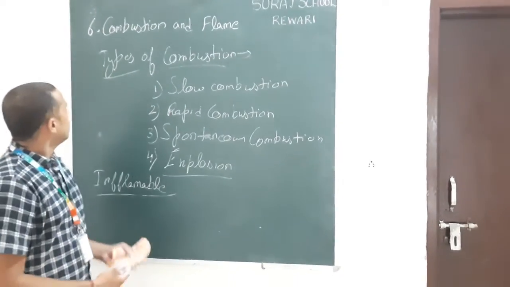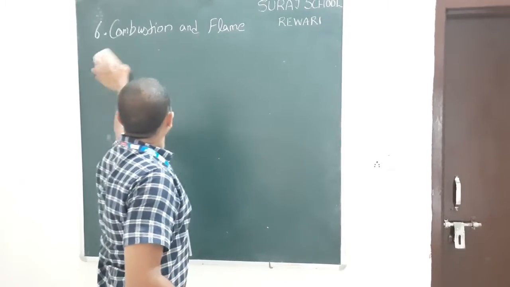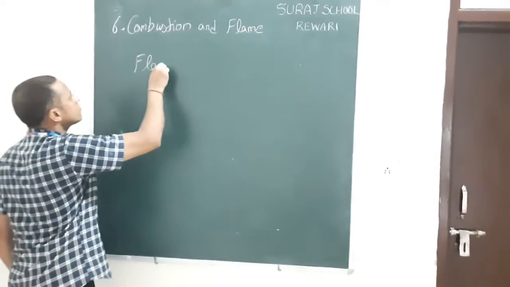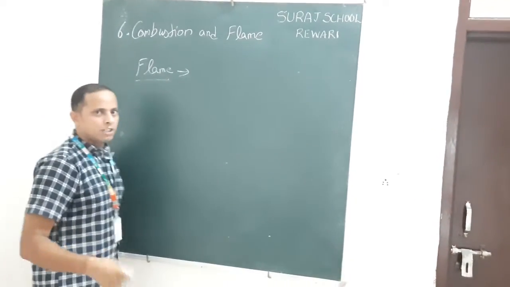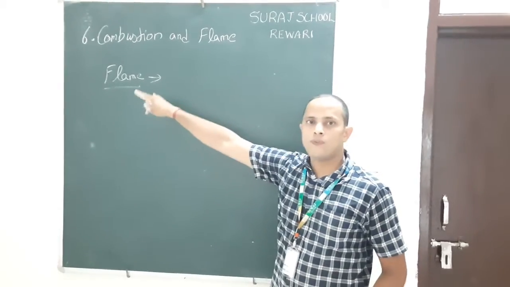Okay. Now our next point is flame. When a substance burns, it produces flame.